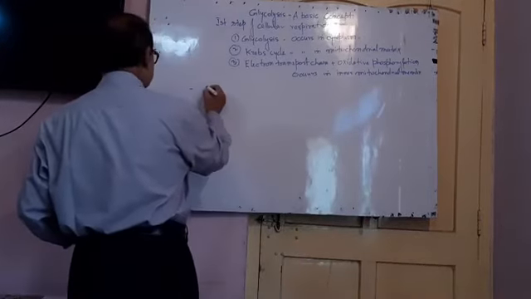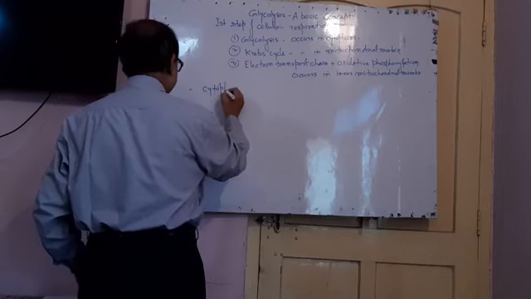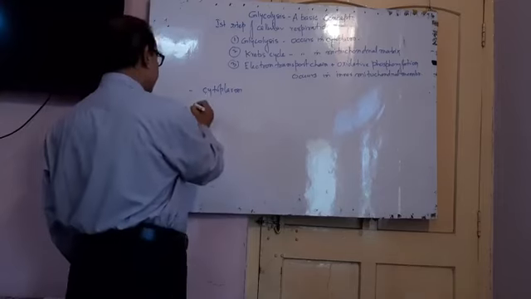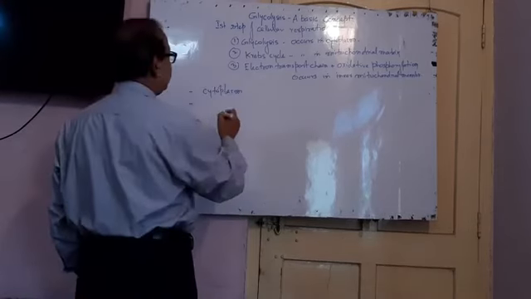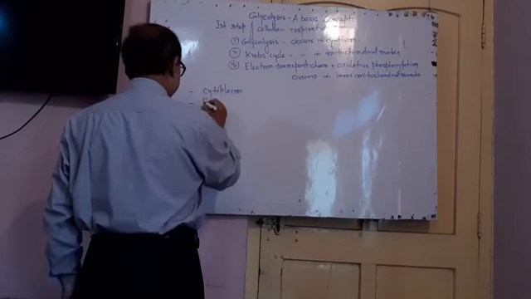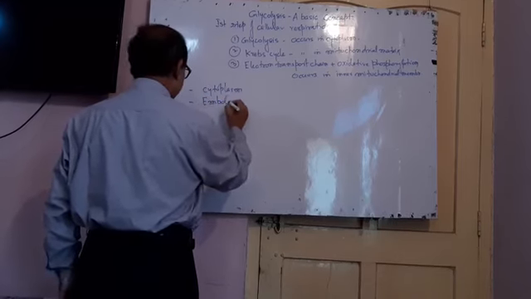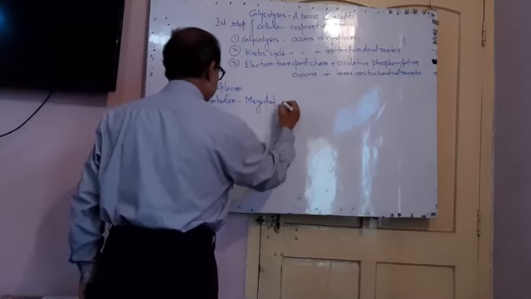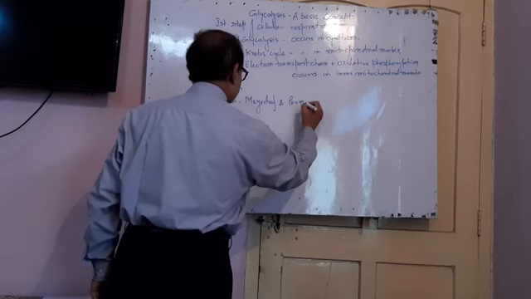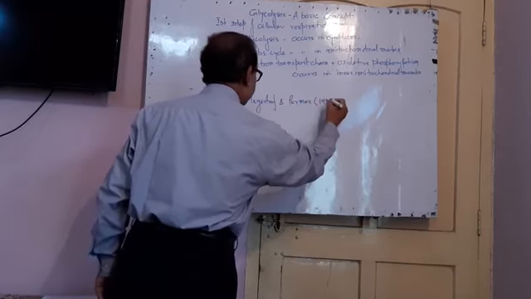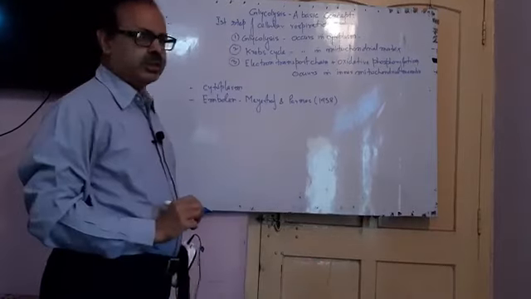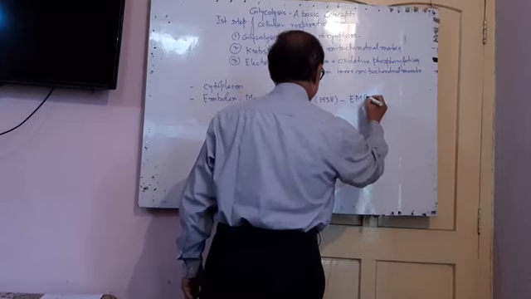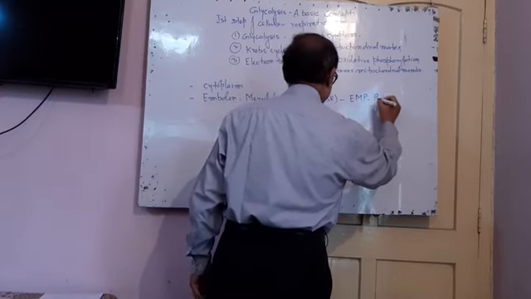It occurs in the cytoplasm. It was first discovered by Embden, Meyerhof and Parnas in 1938, so it is also called the EMP pathway.